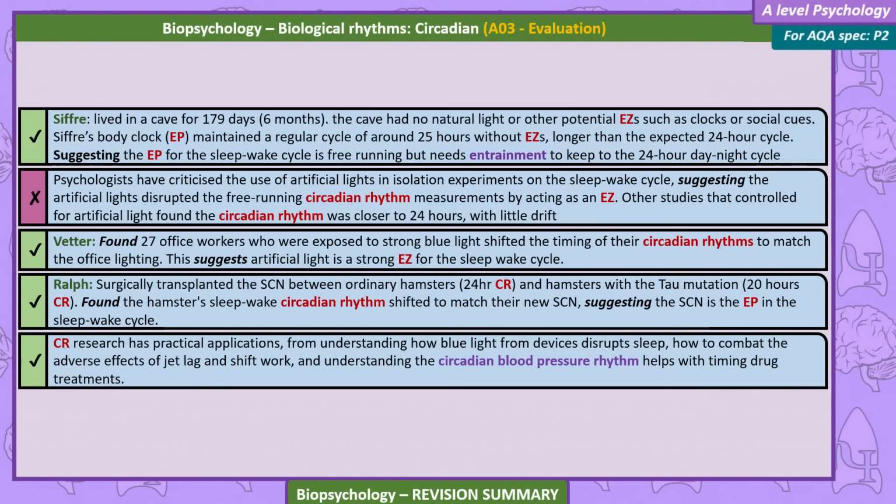Vetter found 27 office workers who were exposed to strong blue light shifted the timing of their circadian rhythms to match the office lighting. This suggests artificial light is a strong EZ for the sleep-wake cycle.